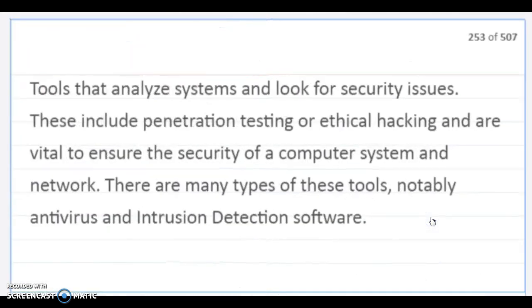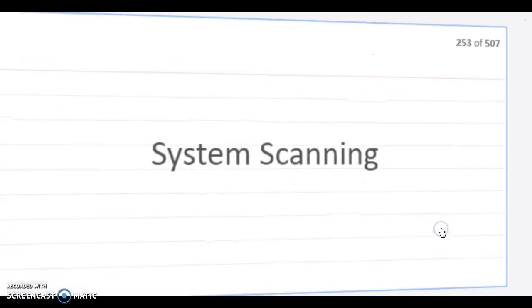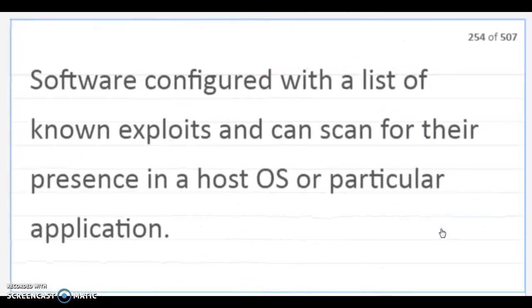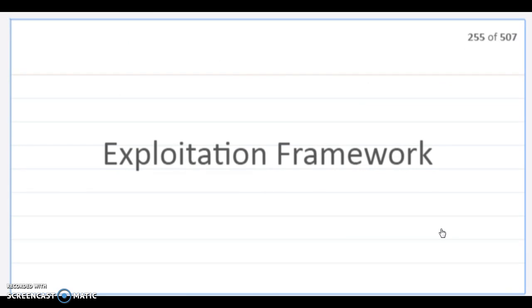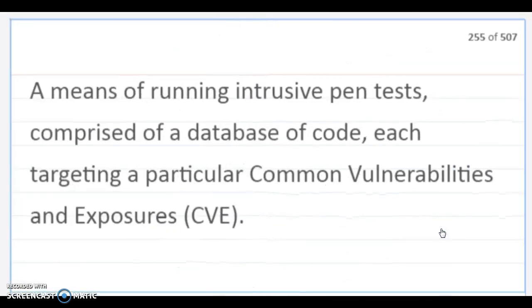System scanning. Tools that analyze systems and look for security issues. These include penetration testing or ethical hacking and are vital to ensure the security of a computer system and network. There are many types of these tools, notably antivirus and intrusion detection software. Vulnerability scanner. Software configured with a list of known exploits that can scan for their presence in a host's operating system or a particular application. Exploitation framework. A means of running intrusive pen tests, comprised of a database of code, each targeting a particular Common Vulnerability and Exposure.